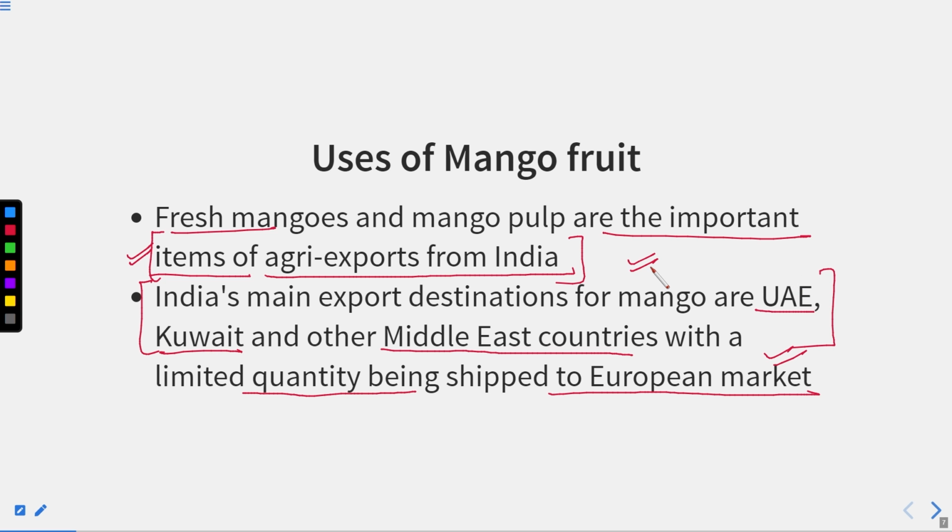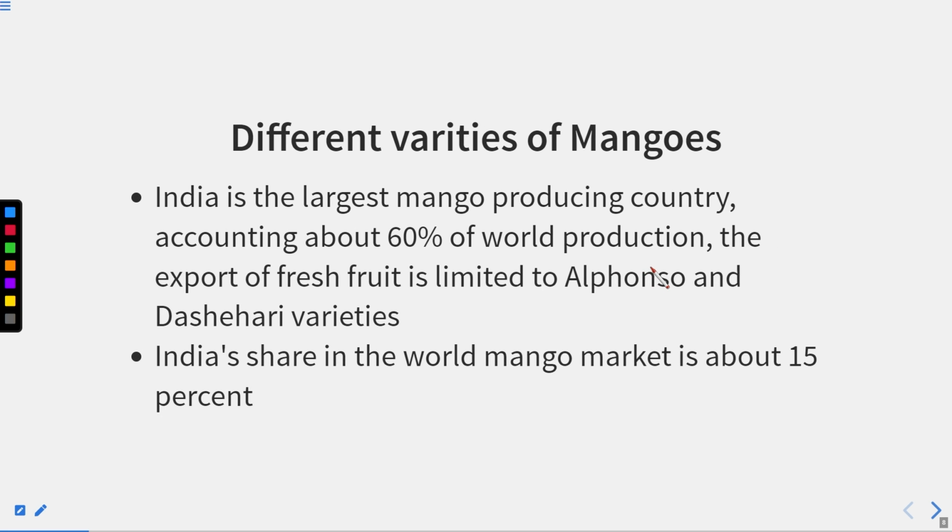So these are some of the uses of the mango, and that is very important to understand, right? Now we are having the different varieties of mango. India is the largest mango producing country. This is very important. India is the largest mango producing country, accounting for about 60% of the world production. Whatever mango the world is producing, 60% of it is produced in India. And that is why it is the largest mango producing country.